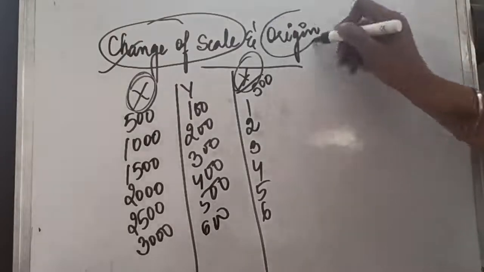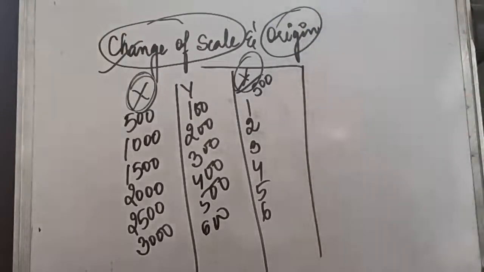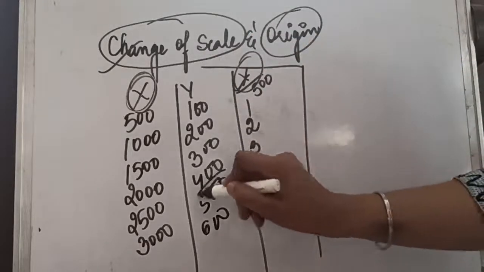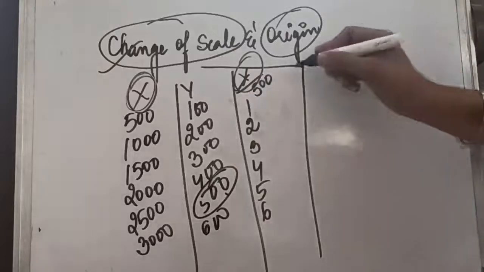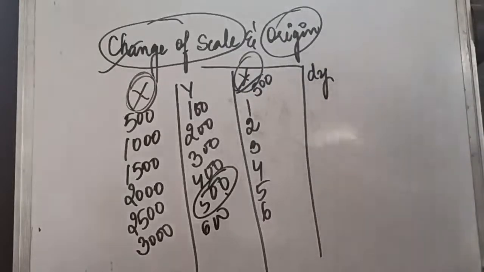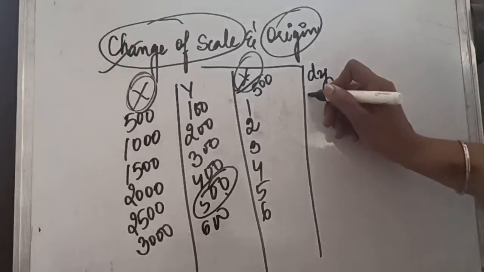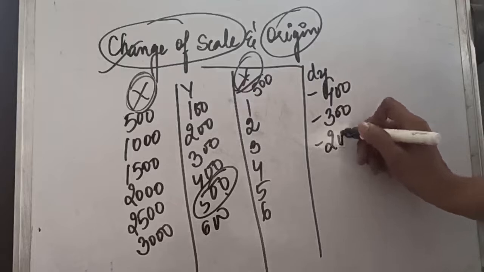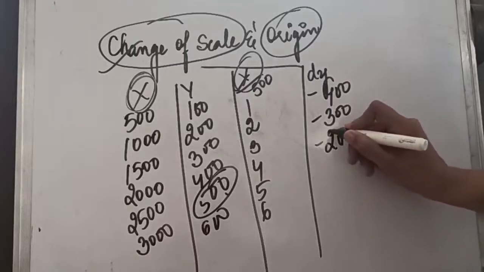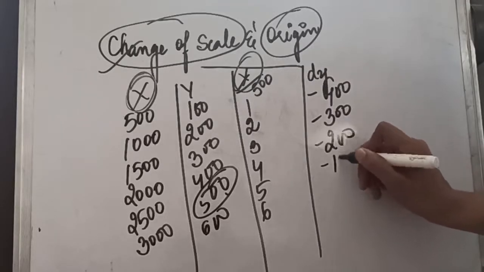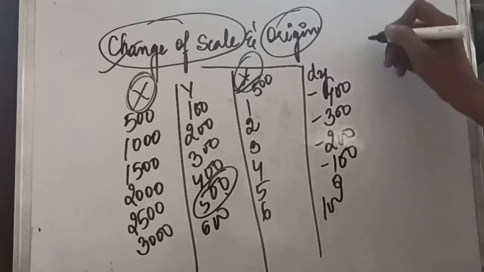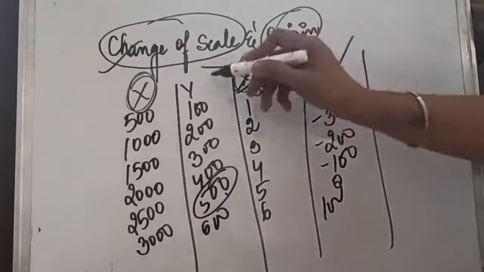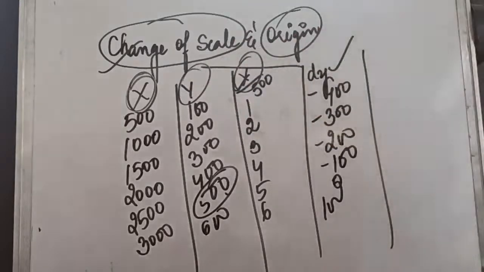Next comes the change in origin. Change in origin means I can change the origin. Now from here I can take any assumed mean. I can take this assumed mean 500, for example. So I will get a new dy because I am taking the deviations. So it will be minus 400, minus 300, minus 200, minus 100, then 0, then plus. Now I can start my question from here. So whatever answer I was going to get from this Y, I will get the same answer from this Y.